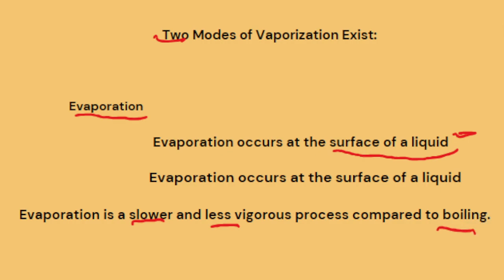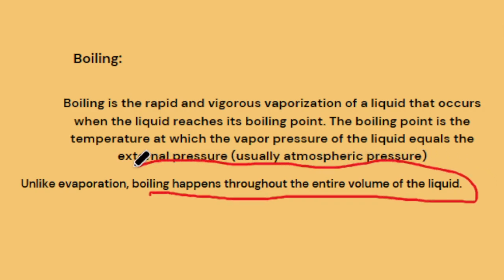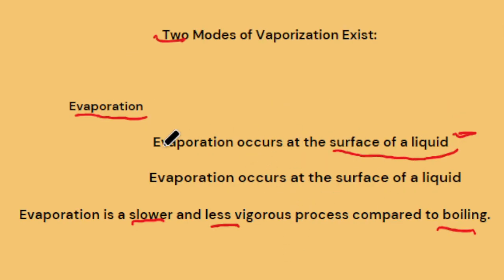What is boiling? Boiling is the rapid and vigorous vaporization of a liquid that occurs when the liquid reaches its boiling point. The boiling point is the temperature at which the vapor pressure of the liquid equals the external pressure, usually atmospheric pressure. Unlike evaporation, boiling happens throughout the entire volume of the liquid. Here are the main differences between boiling and evaporation.